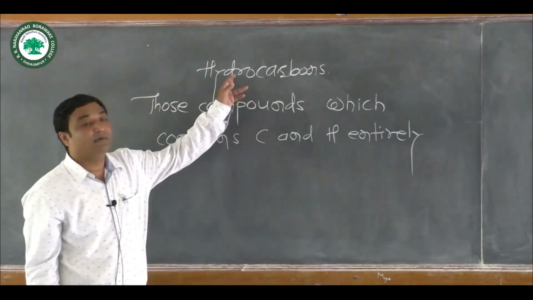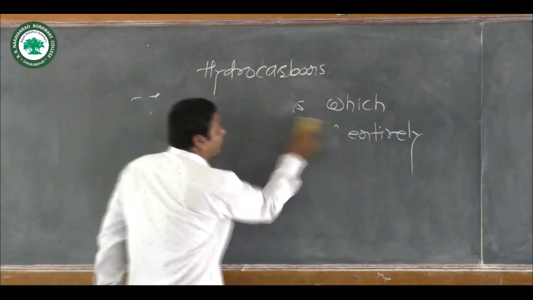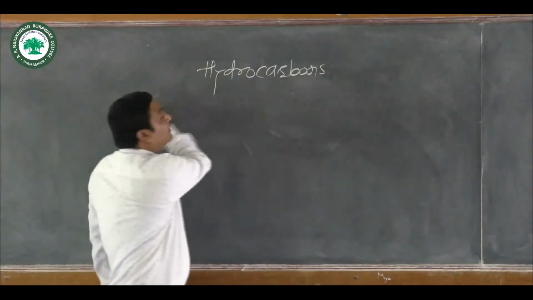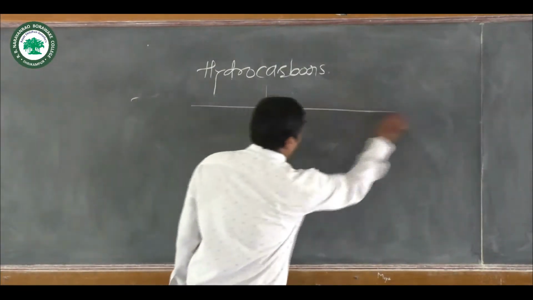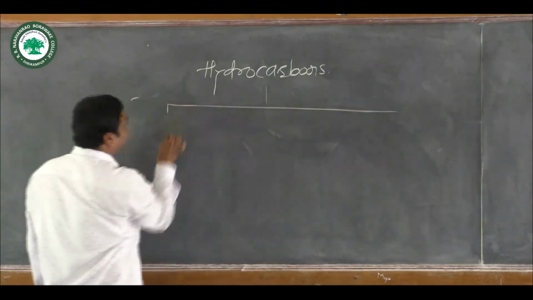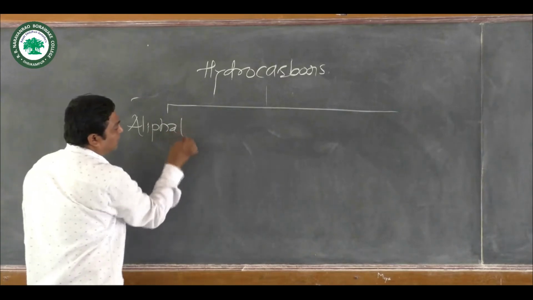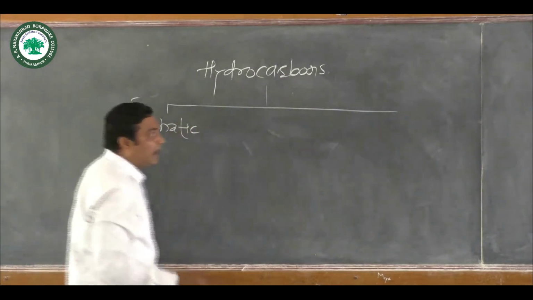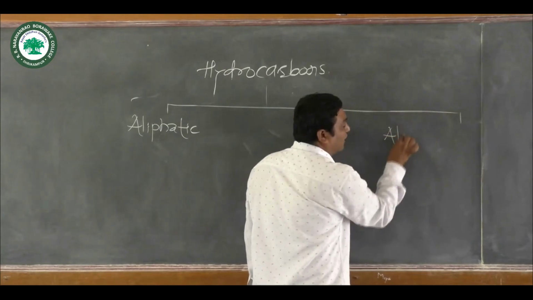Now, these hydrocarbons are classified into 2 types: aliphatic hydrocarbons and alicyclic hydrocarbons.